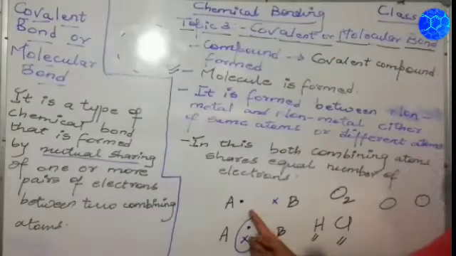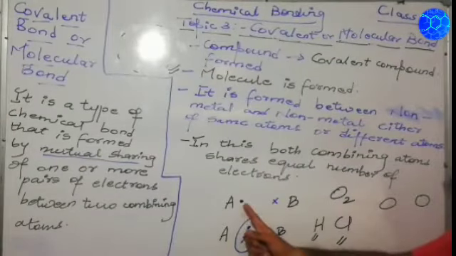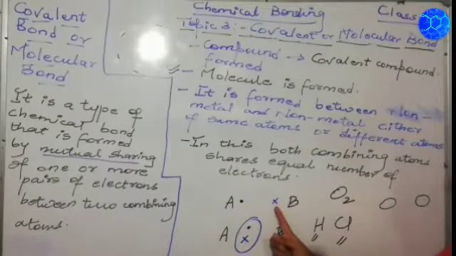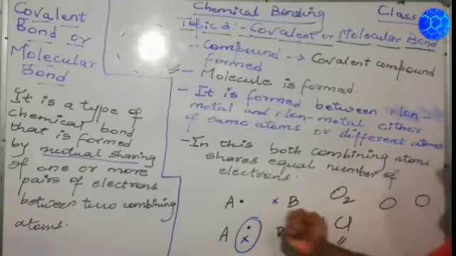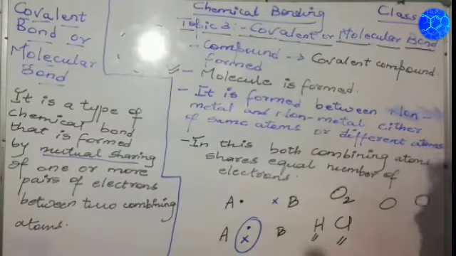Here you can say, as an example, that A has 1 electron in the outermost shell, and B has 1 electron. So both have shared one electron, meaning both have shared an equal number of electrons to form a covalent bond or molecular bond. So this is the introduction about the covalent or molecular bond. You can copy it, we will move further.